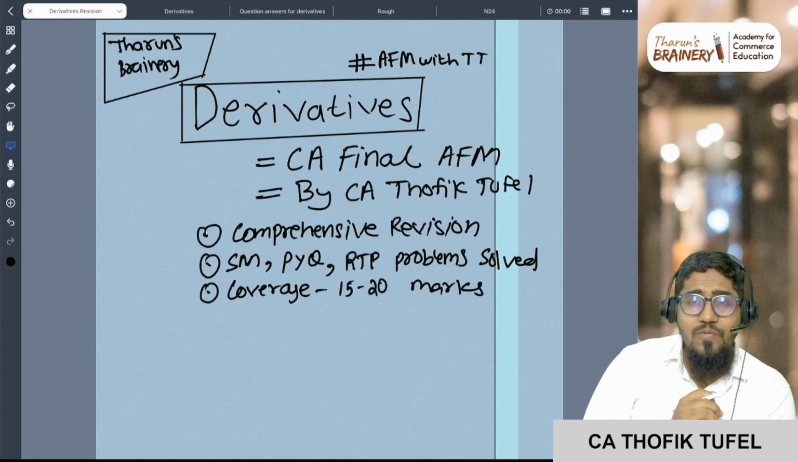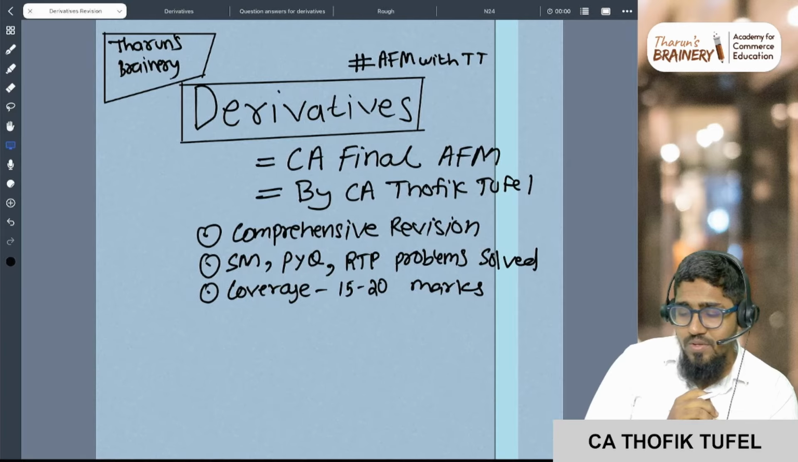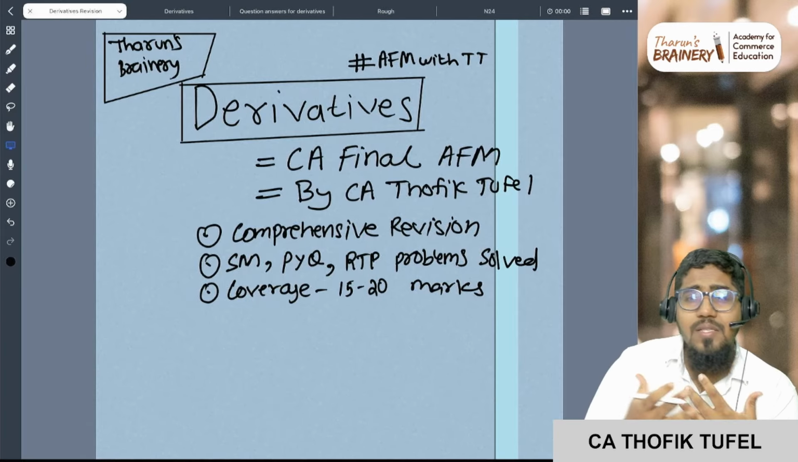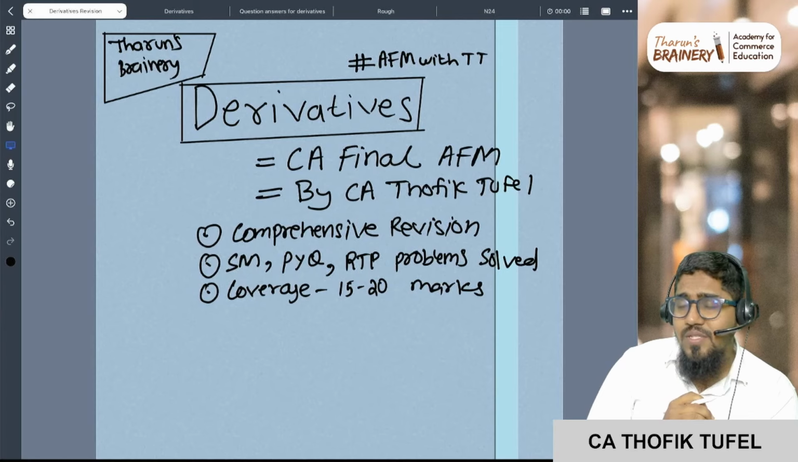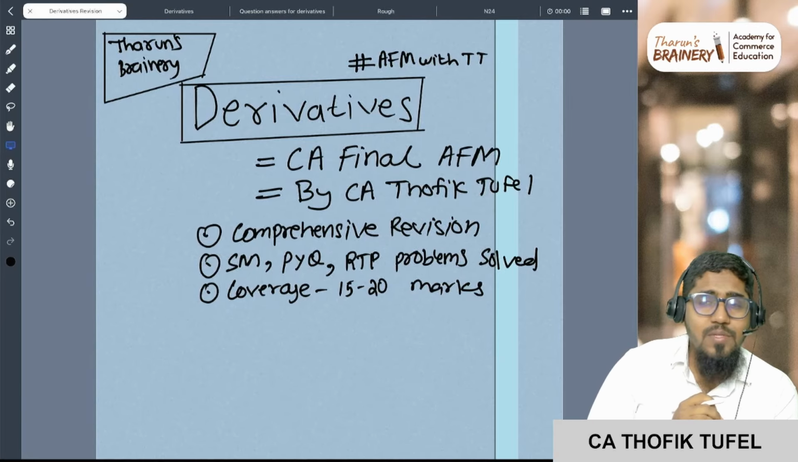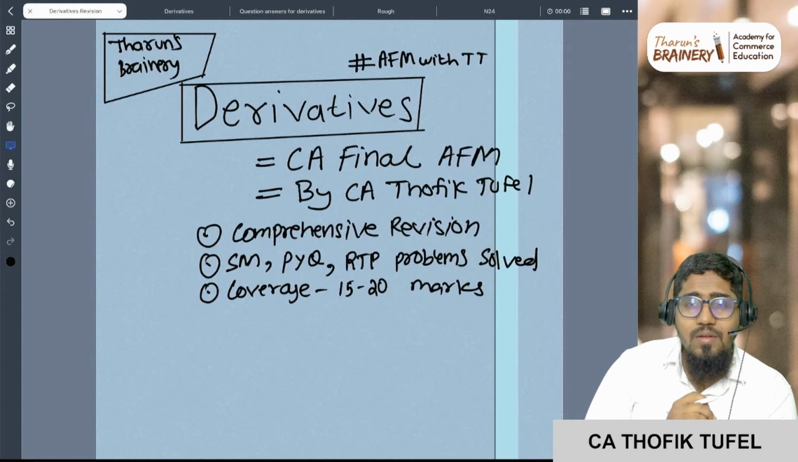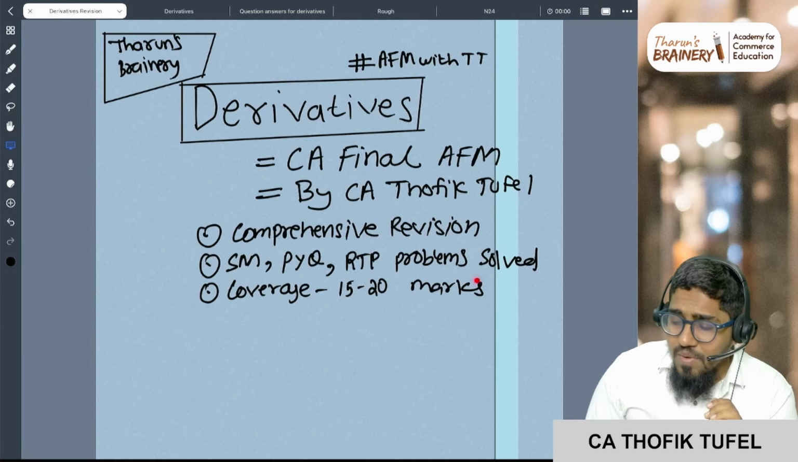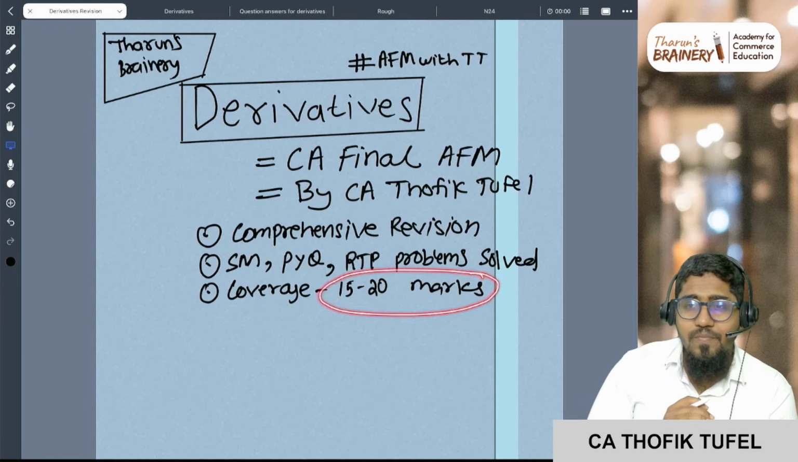So this is CA Thofik Tuffel, and today I'm bringing you the most asked topic, which is derivatives. I've got multiple requests this time that please do the revision for derivatives. So here we are covering the chapter derivatives. This chapter has minimum 15 to 20 marks weightage.